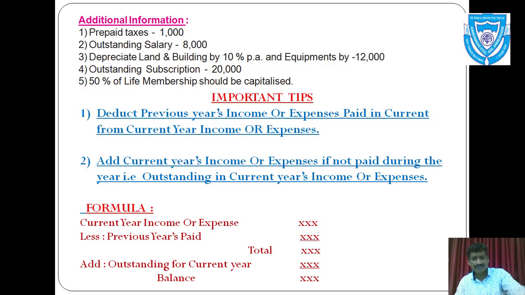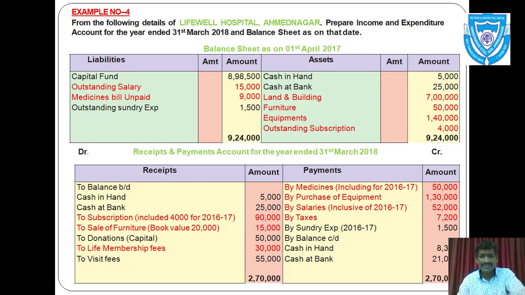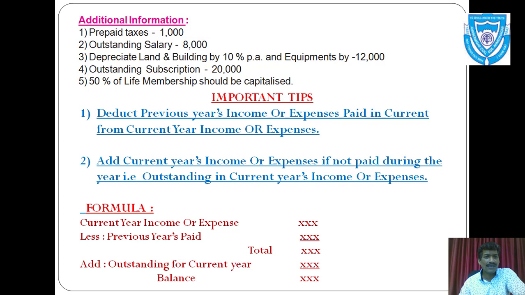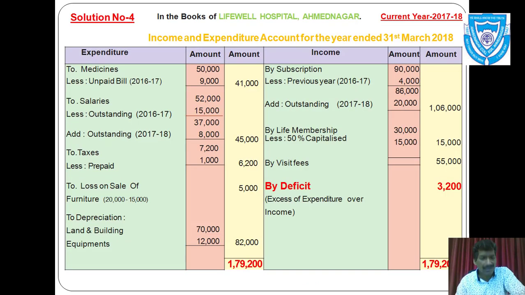Again go to example, next head, it is by taxes, as it is red marked, so it is having an adjustment, so take it in inner column, to taxes rupees 7,200. What is the adjustment? Let us see. Prepaid taxes rupees 1,000, that means taxes which are not due but paid in advance, so it must be deducted, rupees 1,000, and total in outer column rupees 6,200.